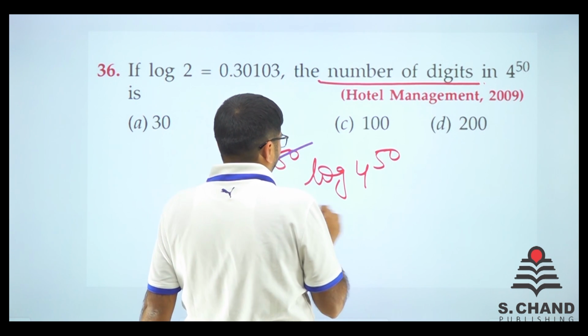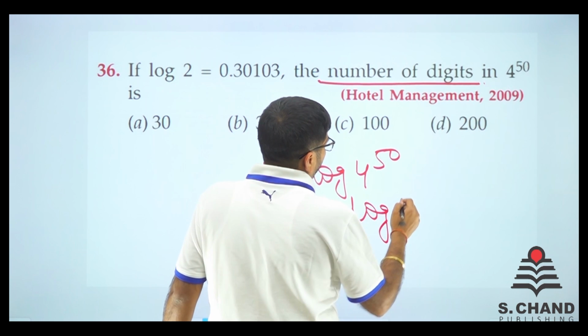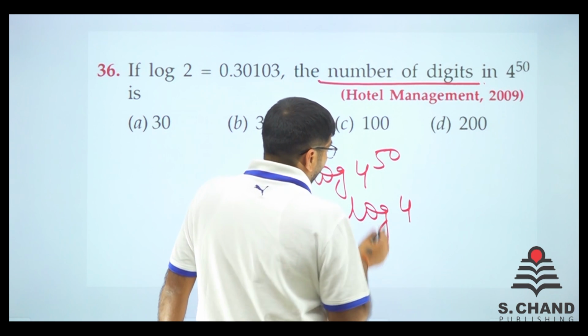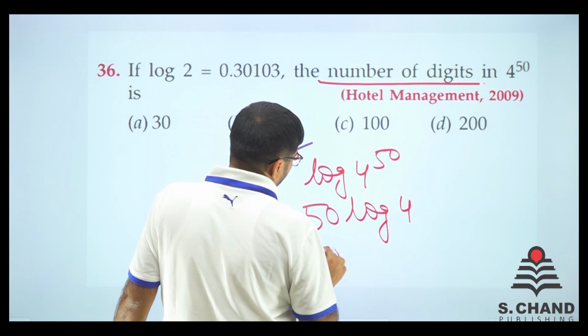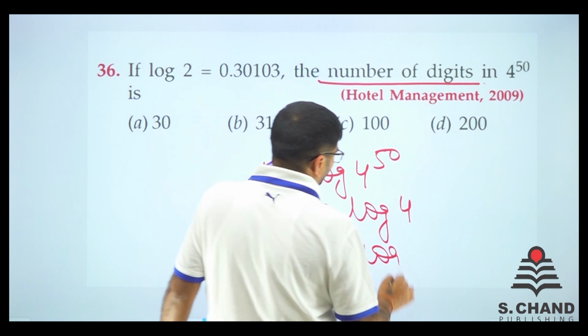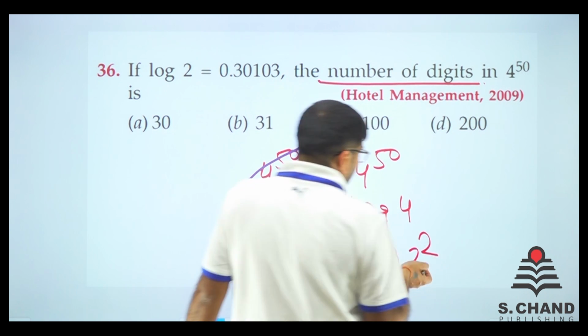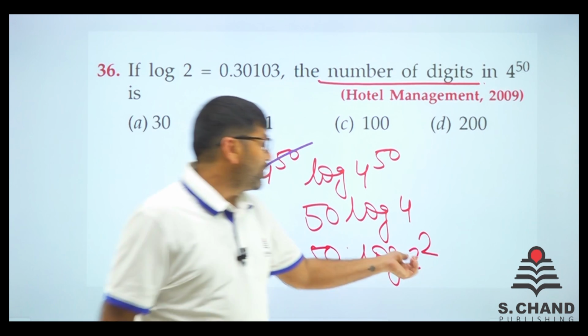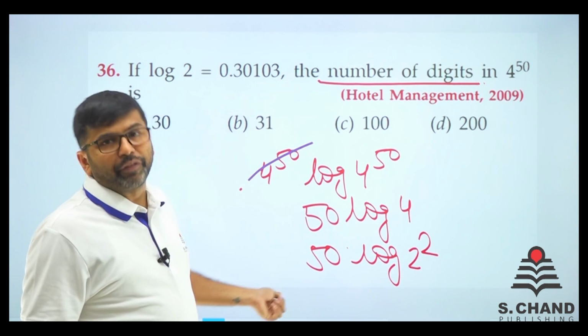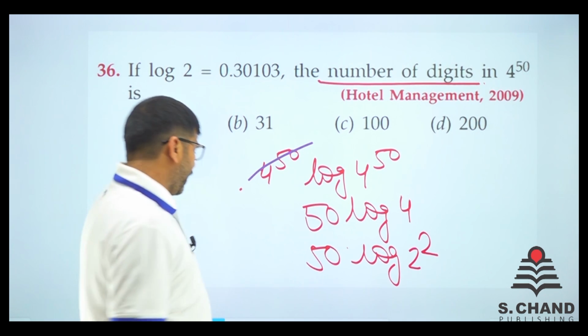So it comes like 50 log 4, right? We can write it again as 50 log 2 square. Now if it is 2 square, the 2 which is in power can come in front, multiplied by 50, and it becomes 100.